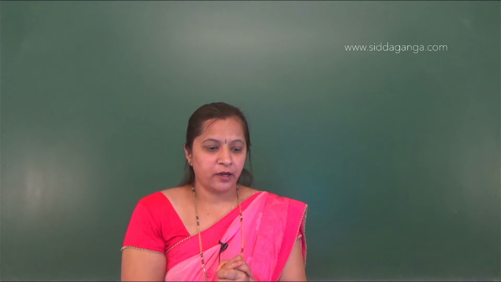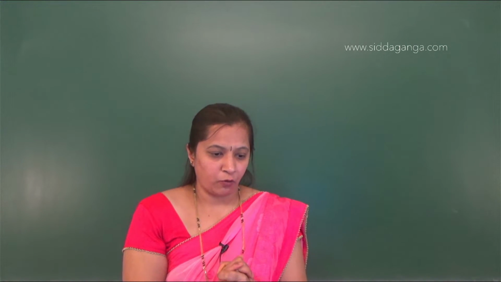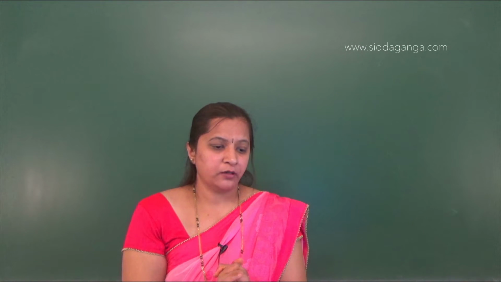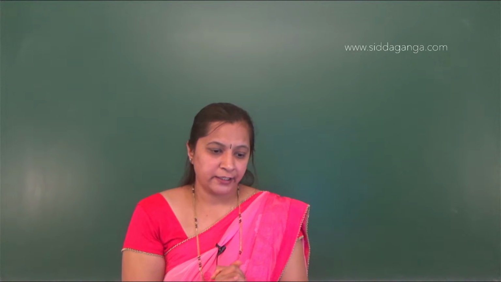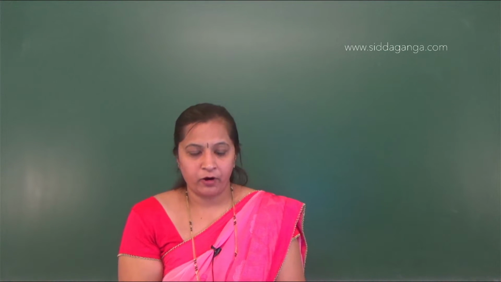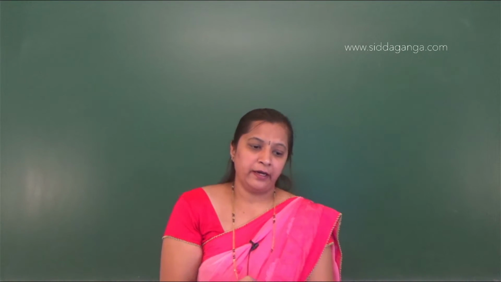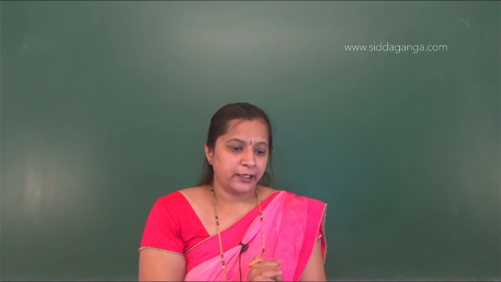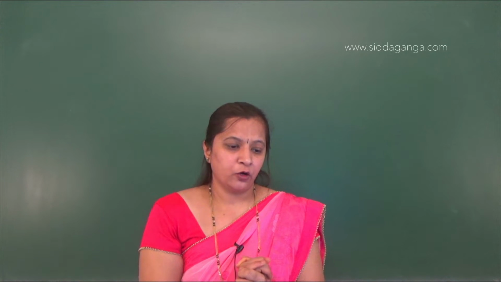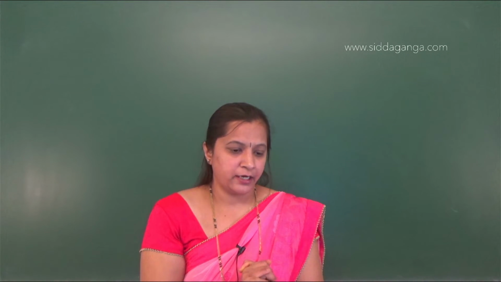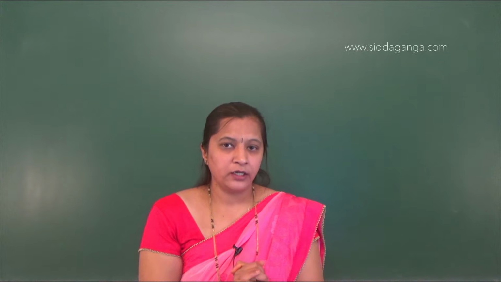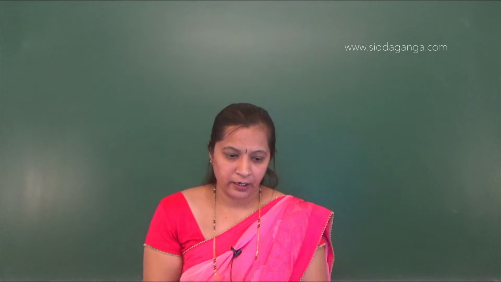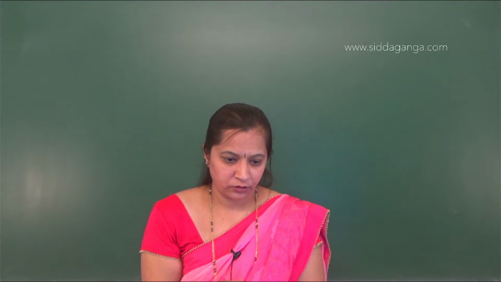And in the third option they have given castor, pea and groundnut. Castor is an albuminous seed. And the fourth option they have given wheat, castor and rice. All are examples for albuminous seeds, where some endosperm remains in the mature seeds. So the example for ex-albuminous seeds, the second option is right here, that is pea, groundnut and beans. Okay, then we will move on to the next question.